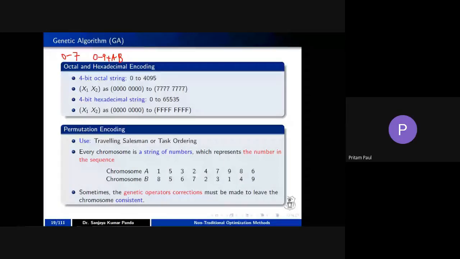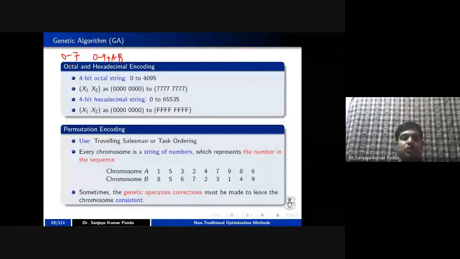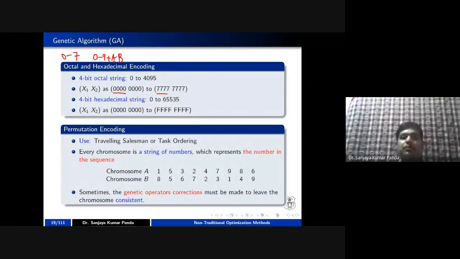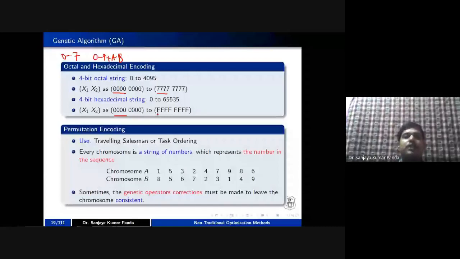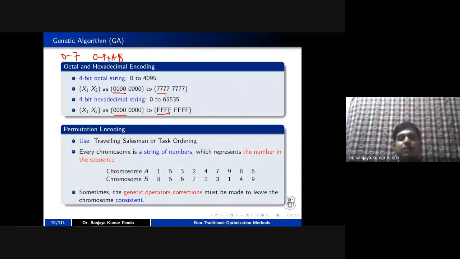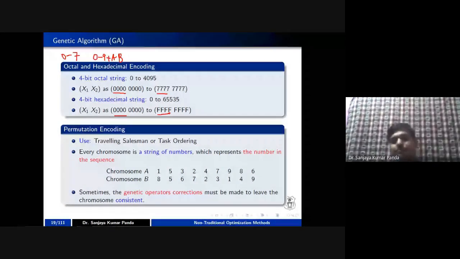So if you go for octal coding, you know that the octal values are 0 to 7. So you can take the range from 0000 to 7777 for variable x1. Similarly for x2. And if you are going for hexadecimal, you can start from 0 to 9, and you can take the alphabets A, B up to F, which represent 10 to 15. In such cases, the value ranges from 0000 to FFFF, right? So it is not necessary to represent everything in binary coding. But if you see many research papers, 90% to 95% of them go for binary coding. Nobody is going for octal or hexadecimal coding because binary is much easier.